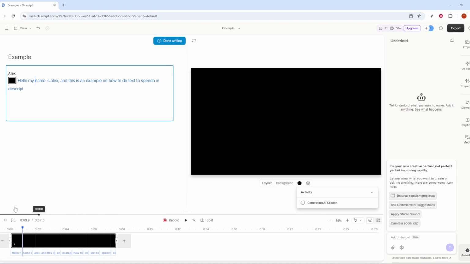To preview your narration, click the play icon below. Use the playback controls to start, pause, or jump through sections. As you listen, pay attention to pacing and clarity. If you decide you want a different tone, you can return to the AI speaker selection and pick another voice that better suits your content.